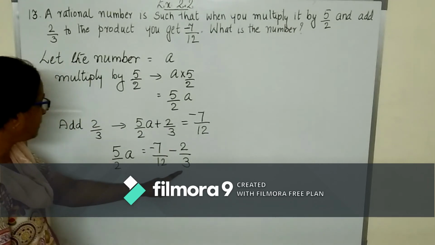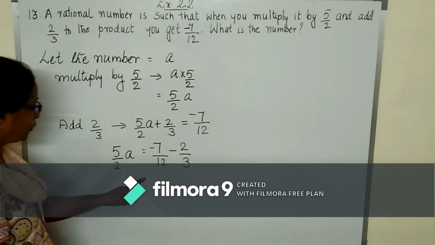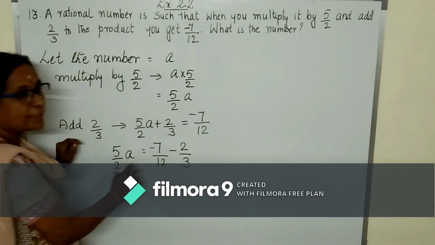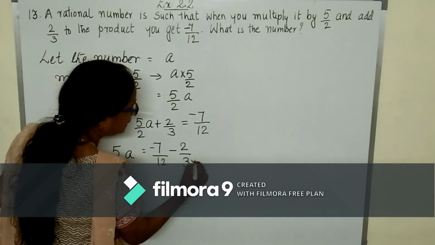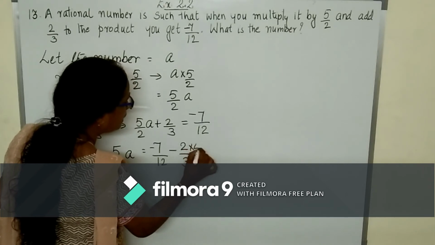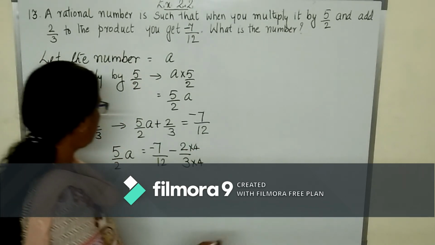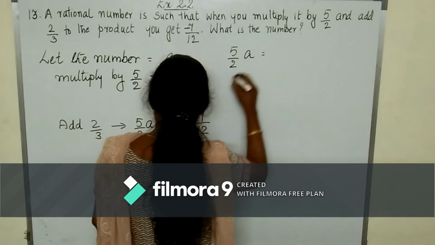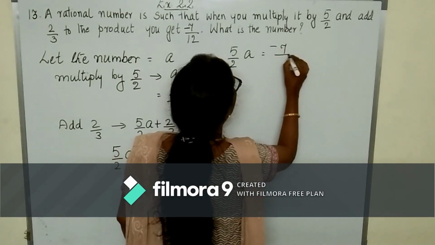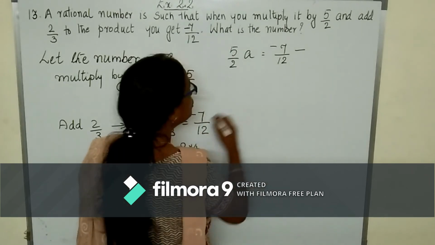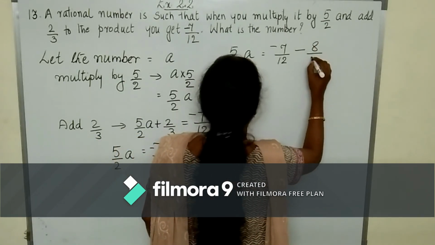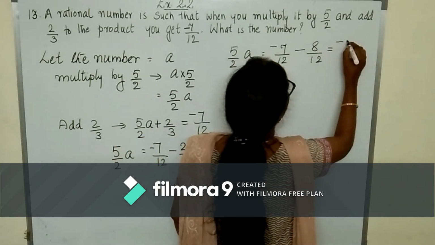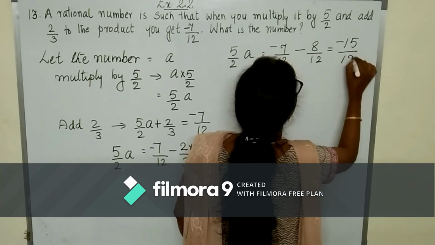Here we have rational numbers, subtraction of rational numbers with different denominators. What do we have to do? We have to find the LCM of 3 and 12. 3 4s are 12. So here also multiply by 4. So what will you get? 5 upon 2A is equal to minus 7 upon 12 minus 2 4s are 8, 8 upon 12. Both are negative. So add and give negative sign. That is minus 15 upon 12.